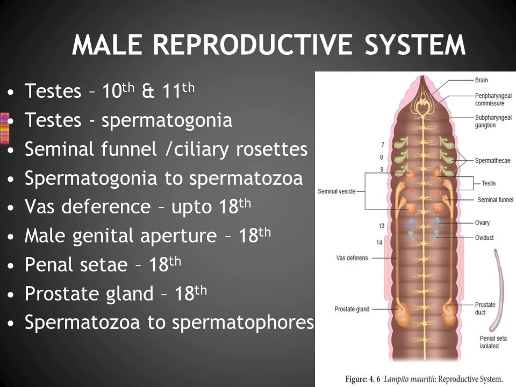And this prostate gland is secreting some substances. Those substances will clump and collect all the spermatozoa together as one form, known as spermatophores. This is because of the secretion of the prostate gland. Have we got the points? Right? So these are the major reproductive organs of the male earthworm. Clear? And how it collects and how this copulation takes place, we can see in the next.